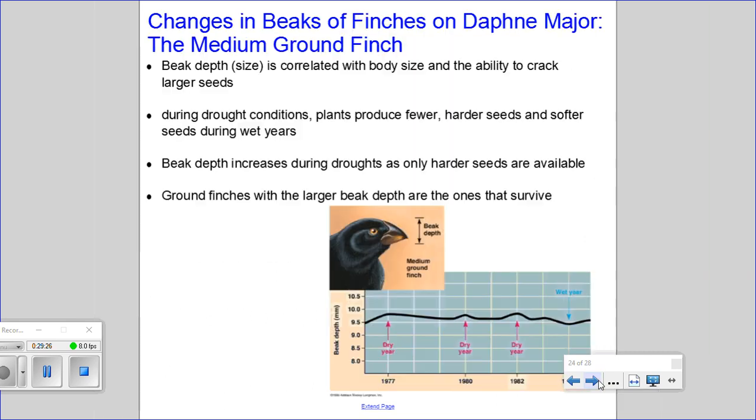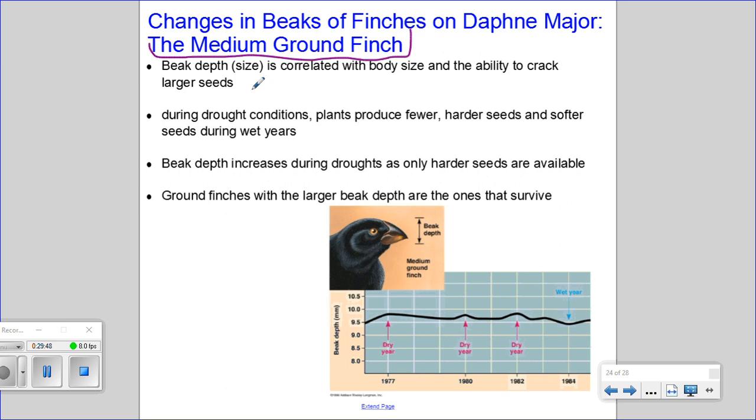And what has been found is that under certain environmental conditions, scientists have been able to track changes in beak size of a particular species of finch, referred to as the medium ground finch.